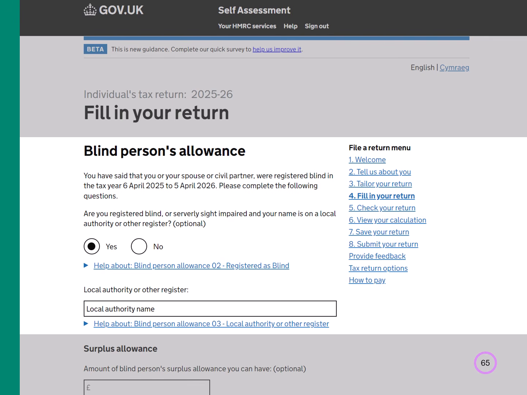If you're registered blind or severely sight impaired and your name is on a local authority or other register, you can claim blind person's allowance here. If HMRC are aware of your entitlement, the details may be showing. If not, enter the name of the local authority you're registered with. If you live in Scotland or Northern Ireland, enter Scotland or Northern Ireland. If you've asked your eye specialist to tell us you're sight impaired, enter specialist.